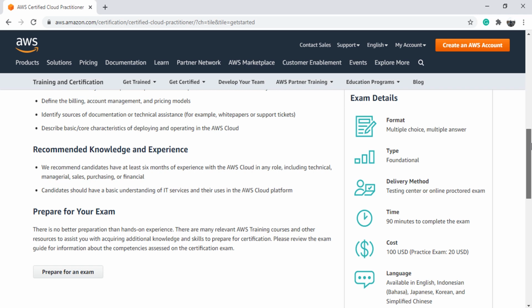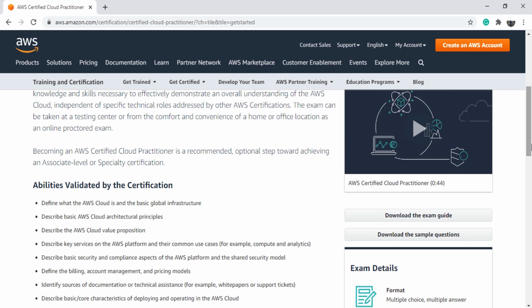However, they want you to attach an external USB camera to your laptop and position it in a way that the proctor can see you clearly. They will be watching you on the camera while you are appearing for the exam. You can download the exam guide from here. This small document explains the exam structure, question format, pass percentage, and other important information. You can also download some sample questions.